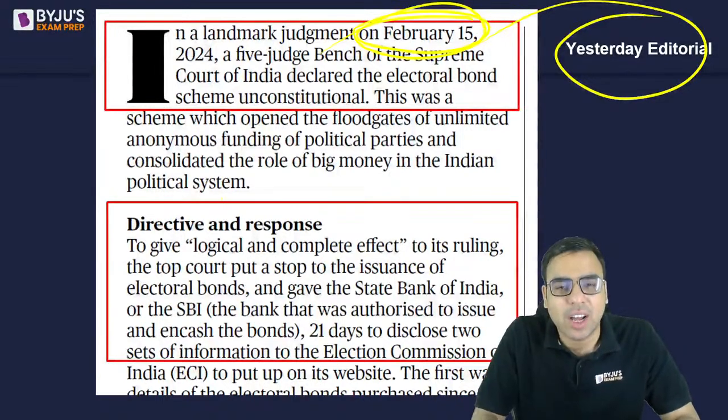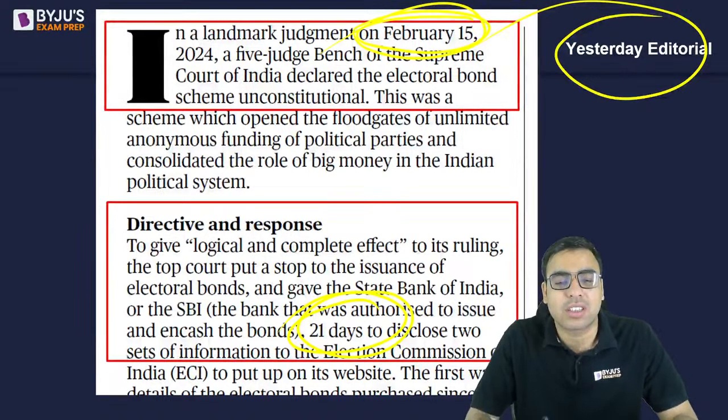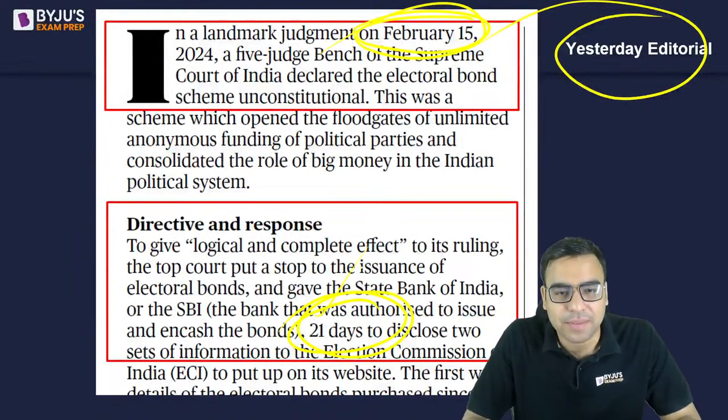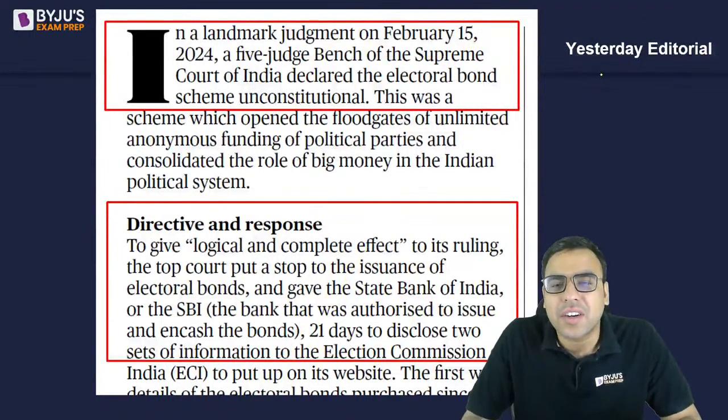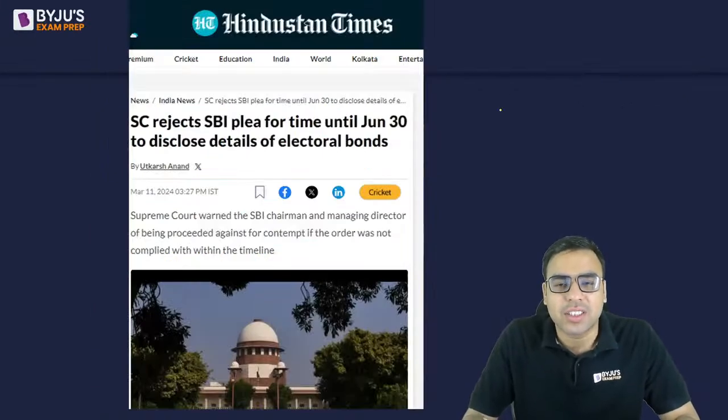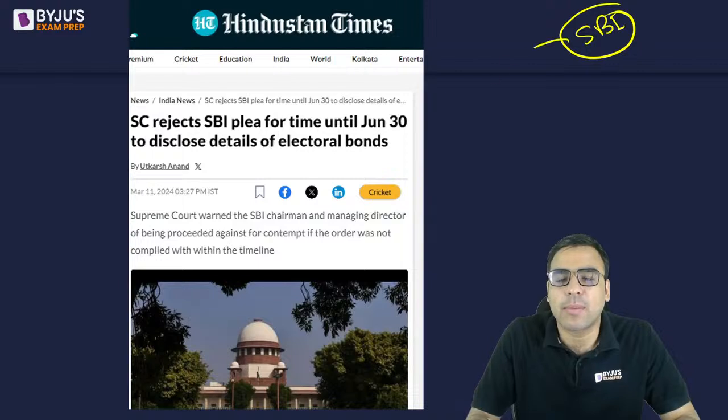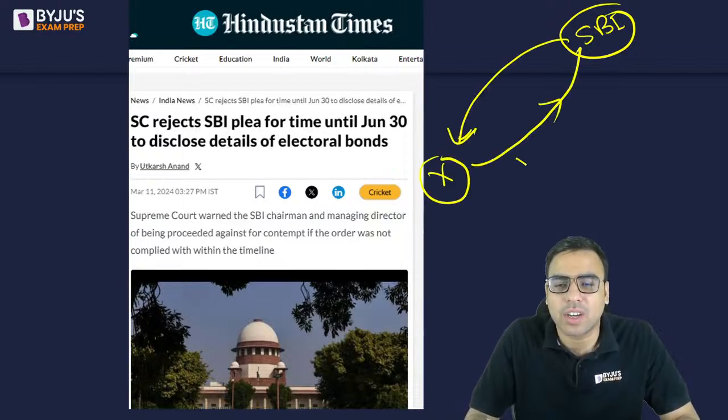We had discussed it in yesterday's editorial. At that time 21 days were given to declare 2 sets of information. What were they? Let's see how it works. The SBI sells the electoral bond to a person, let's say X, who buys an electoral bond, let's say of 1 lakh rupees. I'm just giving an example. EB means electoral bond in short.